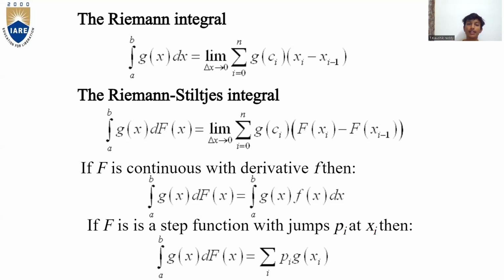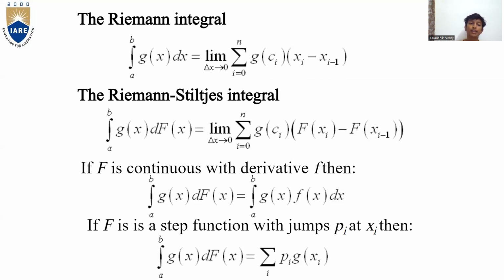The Riemann integral from a to b of g of x dx is equal to the limit as delta x tends to 0 of the summation from i is equal to 1 to n of g of ci into xi minus xi minus 1. Next, the Riemann-Stieltjes integral from a to b of g of x df of x is the limit as delta x tends to 0 of the summation from i is equal to 1 to n of g of ci into f of xi minus f of xi minus 1.